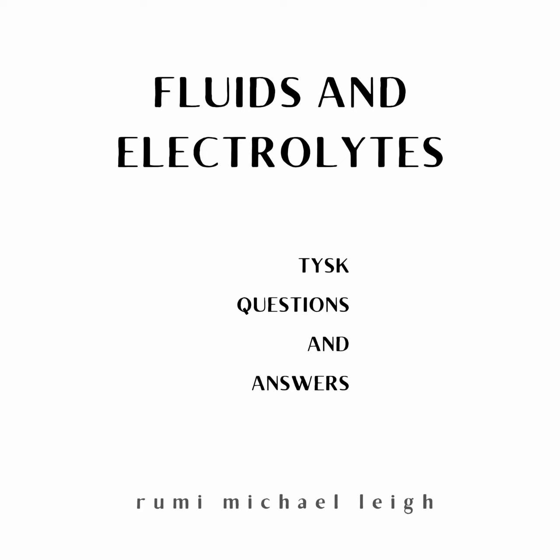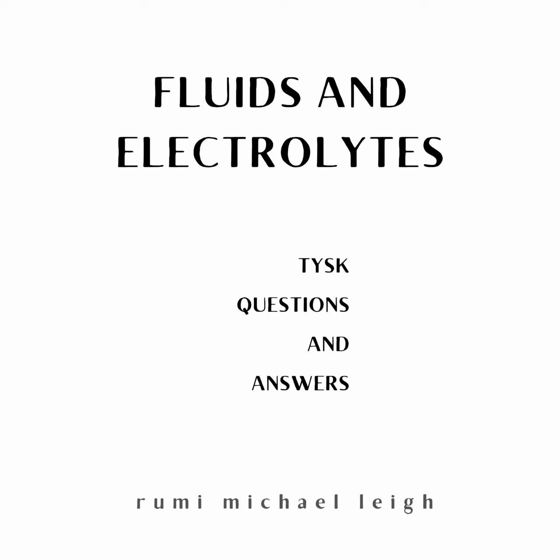Chapter 1. 1. What are electrolytes? Electrolytes are minerals that contain electric charges. 2. What are the main electrolytes in the body? The main electrolytes in the body are sodium, calcium, potassium, chloride, magnesium and phosphate. 3. What are ions? Ions are atoms or molecules with a charge. 4. What are the functions of electrolytes? The functions of electrolytes include nerve impulses, body fluid balance, acid-base balance, muscle contraction, bone creation, etc.